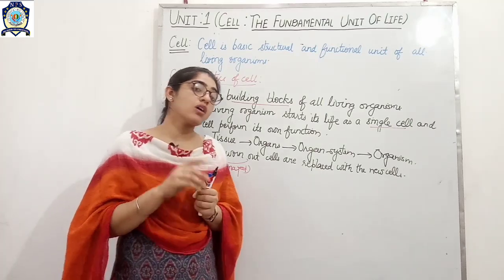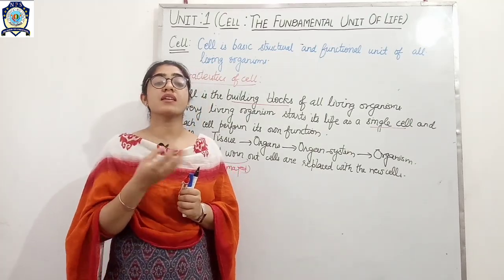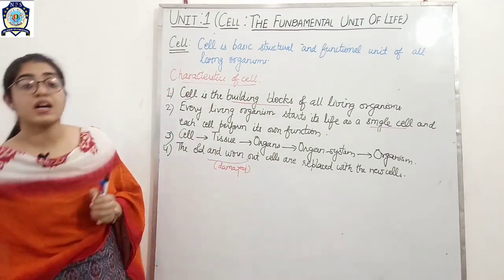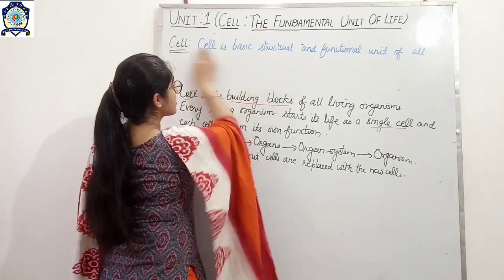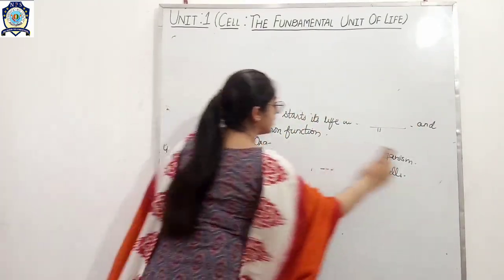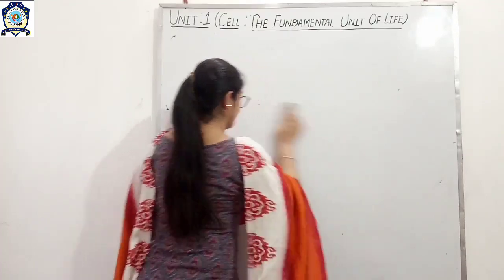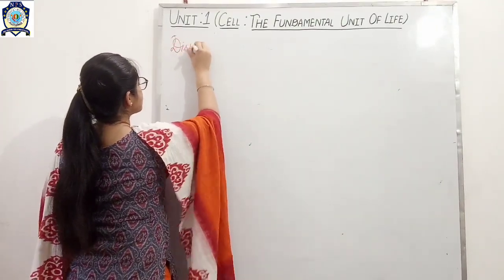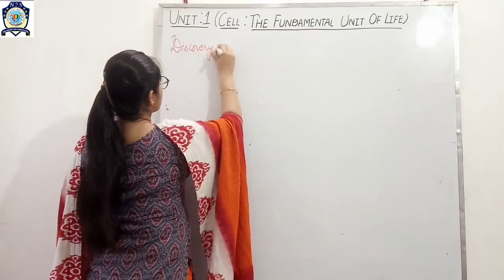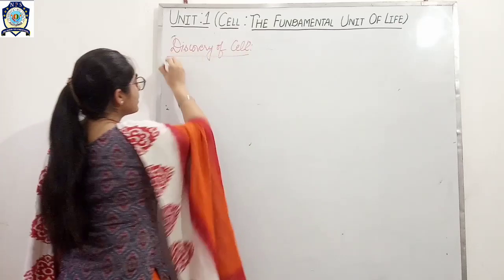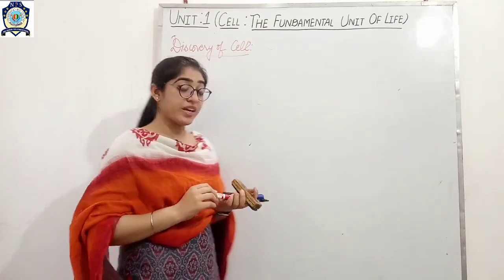Now let us talk about how a cell was discovered. Okay, so now let us start with the discovery of a cell. Our concept is about the discovery of the cell, how a cell came into existence.